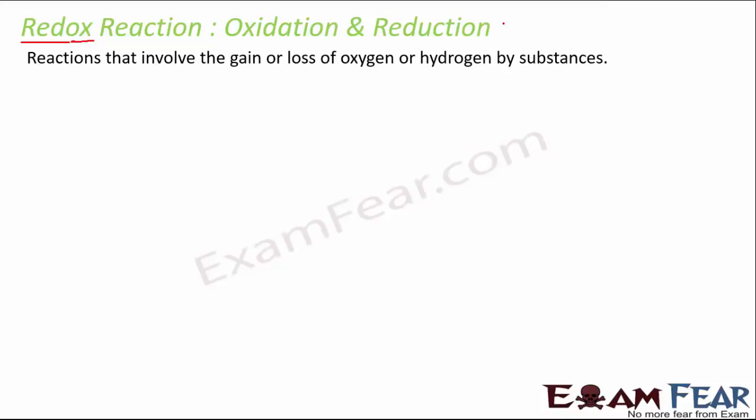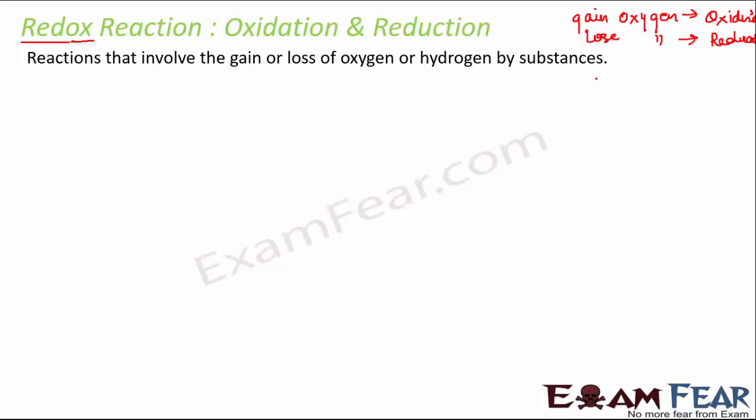So a substance is said to be oxidized when it gains oxygen. The substance is said to be reduced when it loses oxygen. So basically, gain of oxygen, that means the substance is oxidized. Loss of oxygen, that means the substance is reduced.